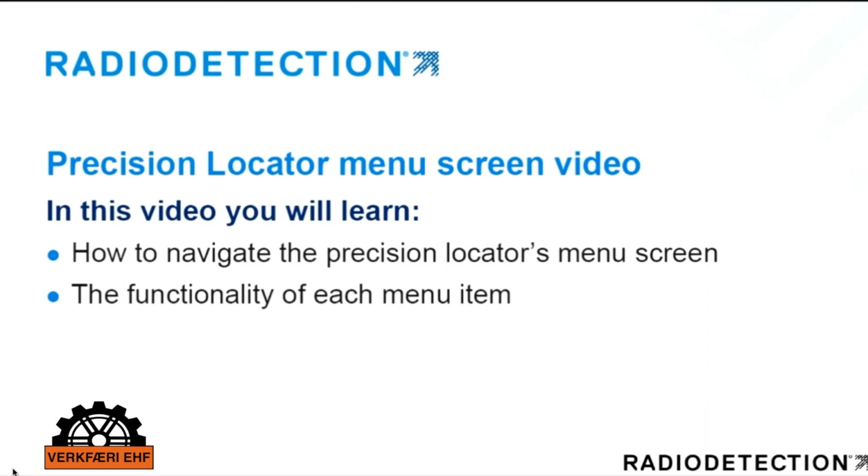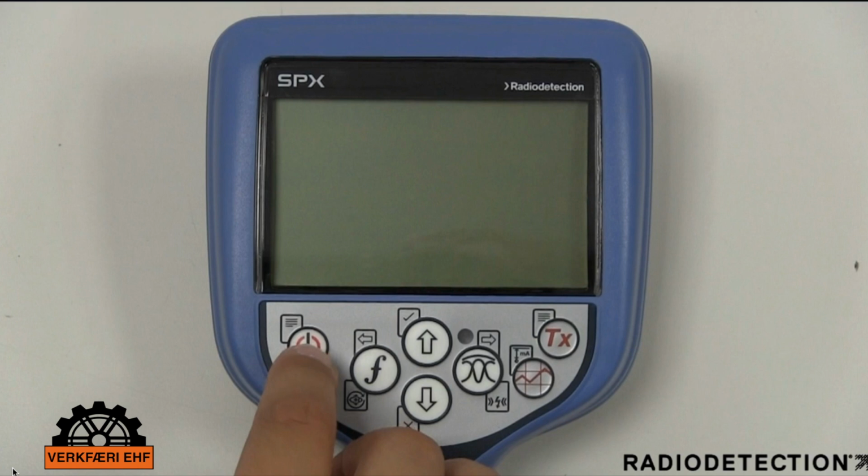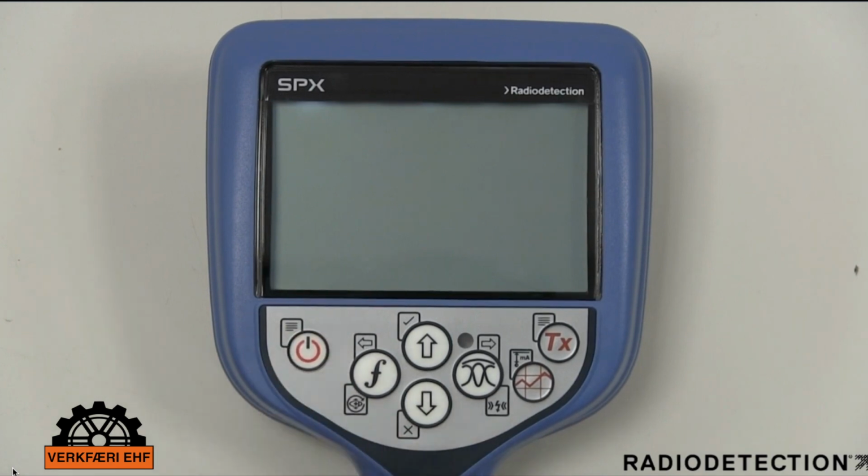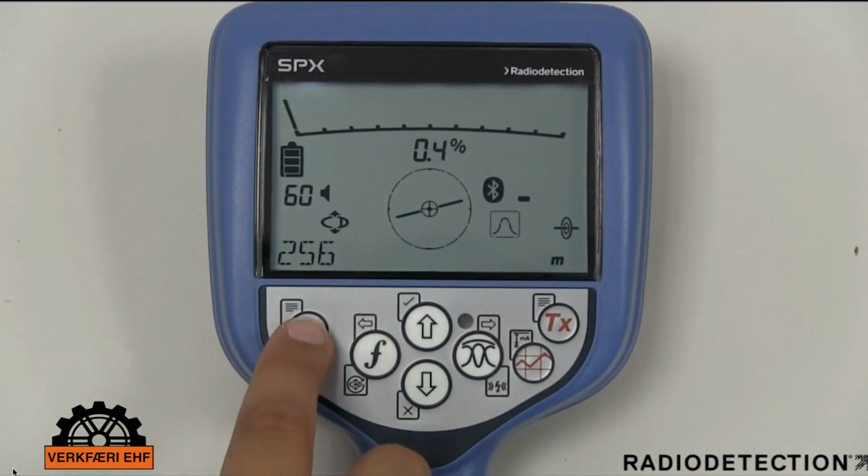In this video, you will learn how to navigate the Precision Locator's menu screen and the functionality of each menu item. The Precision Locator settings are accessed via the menu, and here it is possible to change settings according to your personal preferences and operating requirements. Firstly, ensure the locator is switched on by pressing the power key for 2 seconds.